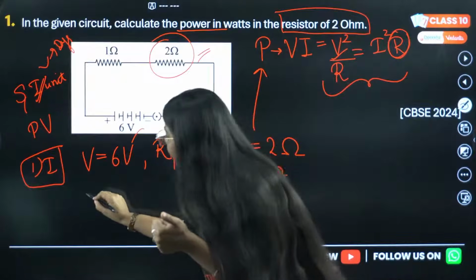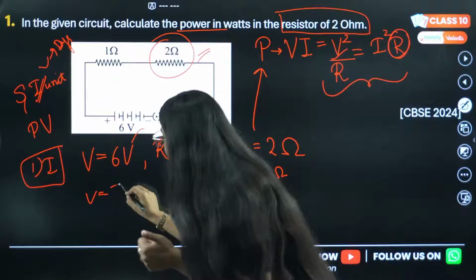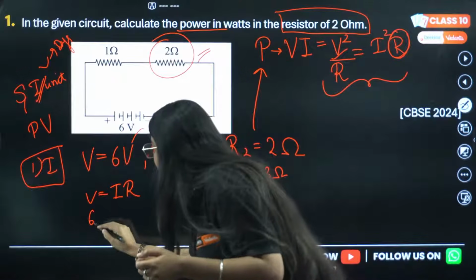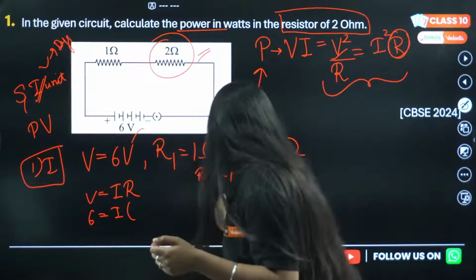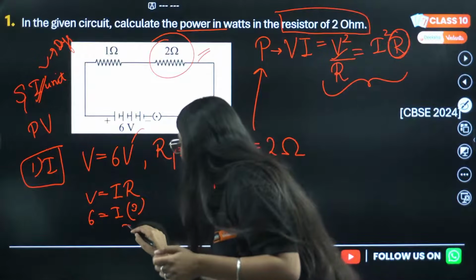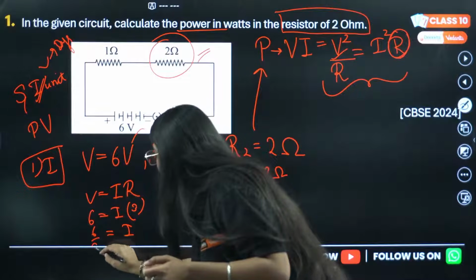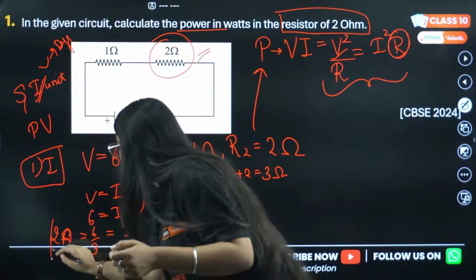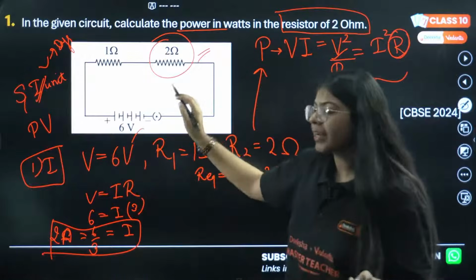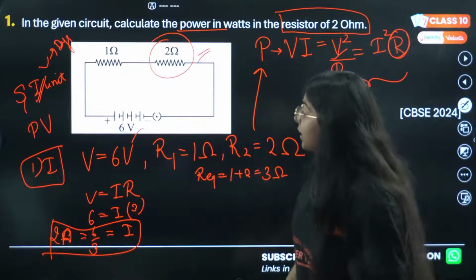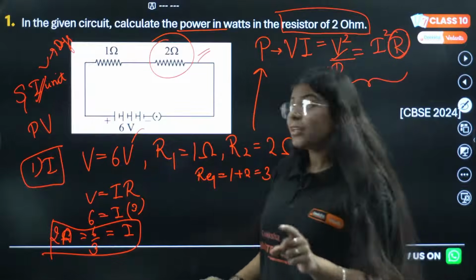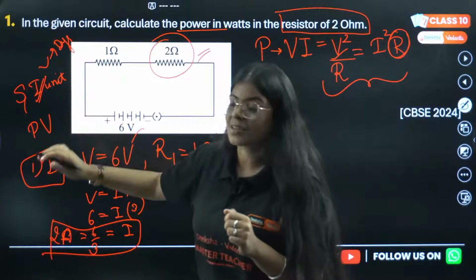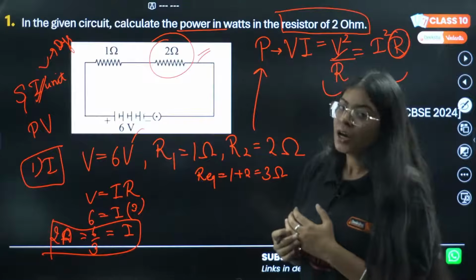Correct? Now I have V, I have R. I can just apply Ohm's law in this whole circuit. So V is 6, I need to find the current, and R is 3. So my current is 6 divided by 3, that is 2 ampere. My current in this whole circuit is 2 ampere. Now I have found the current, and I know in series current remains the same. So in both these resistors the current will be the same, that is 2 ampere.